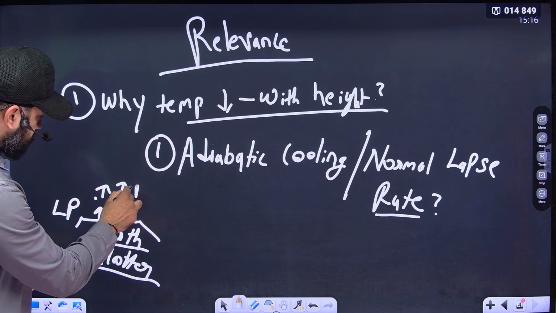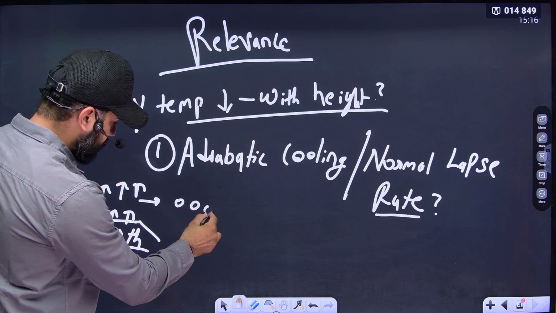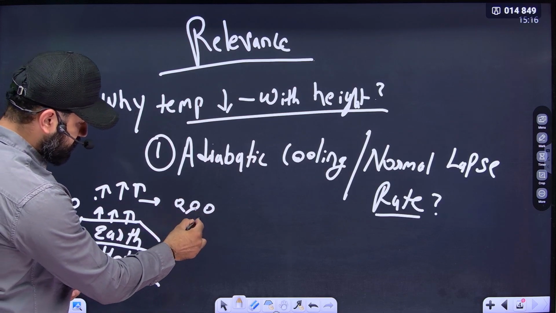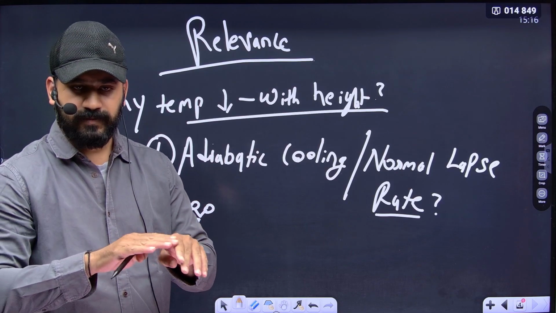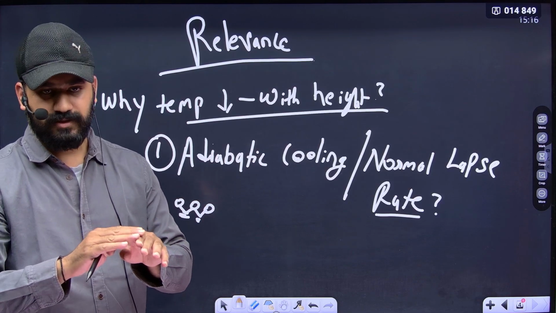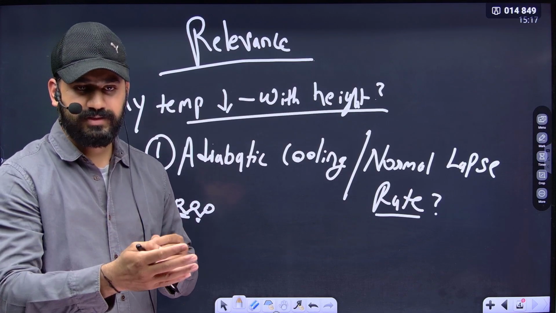This is moving. Now this air contains certain particles. These particles collide with each other, and whenever they collide, they create friction within themselves. This friction is responsible for emitting energy.